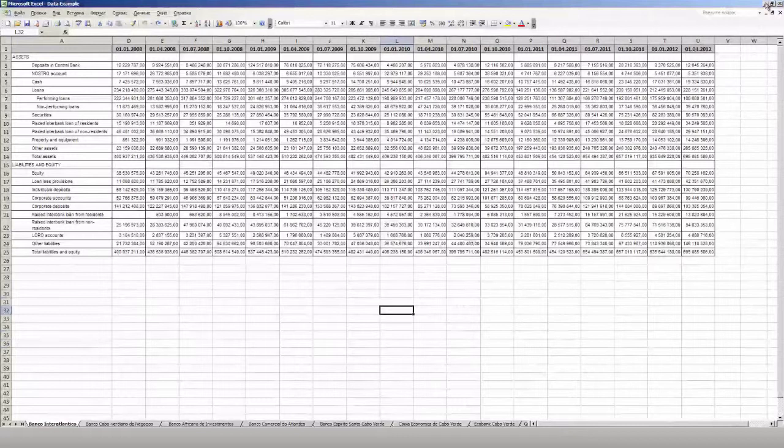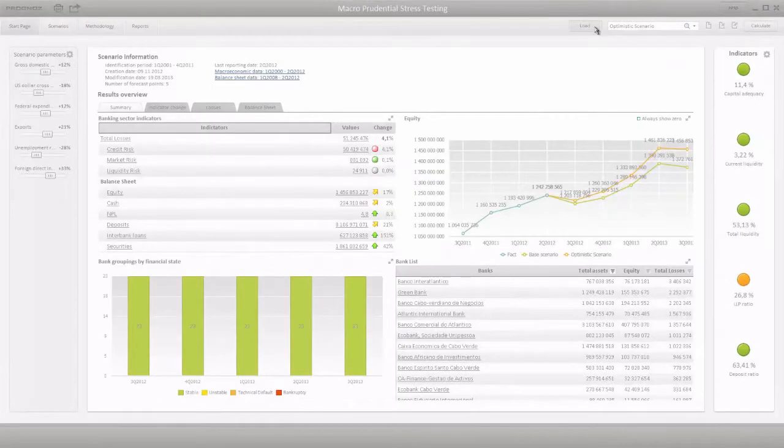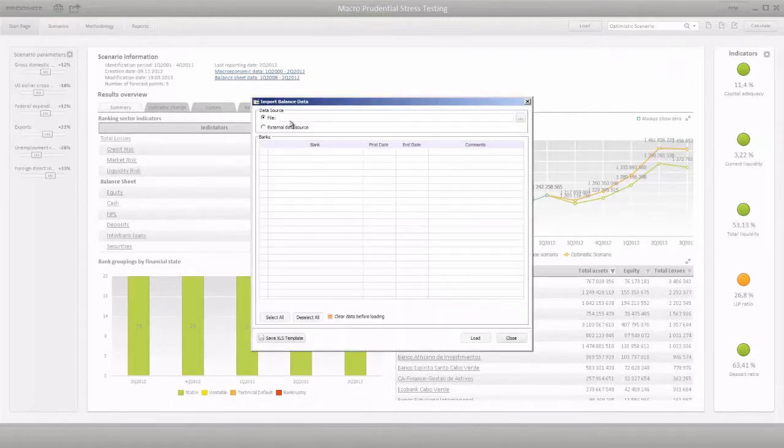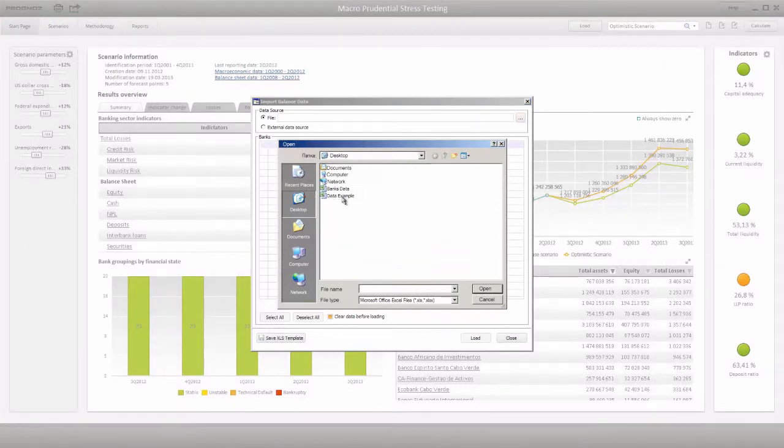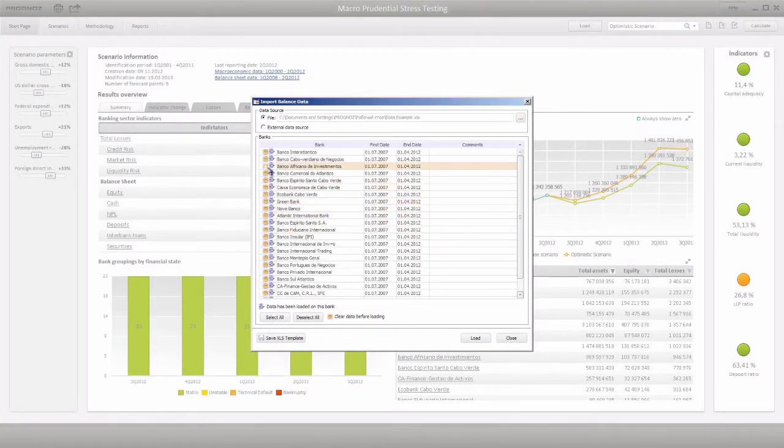Each sheet contains a table with the indicators of the corresponding bank. The name of the sheet corresponds to the bank's name. Automated data loading from the customer's data sources is possible as an additional service. Once you have filled in the XLS template, launch the integrated data loader. Select the file whose data is to be loaded into the system.